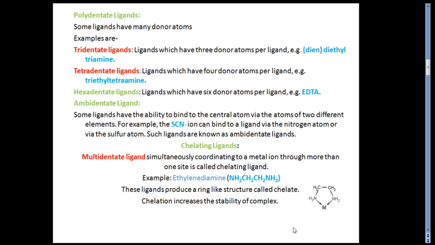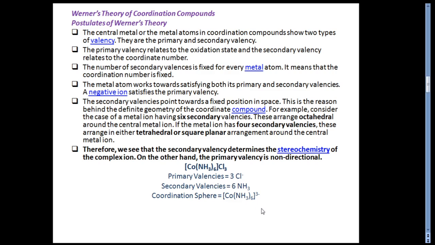two amine groups are present, and this ligand produces a ring-like structure during complexation, and this ring-like structure is called a chelate. And a very important thing associated with this chelate is that chelation increases the stability of the complex. So the more the chelation, the more the stability.